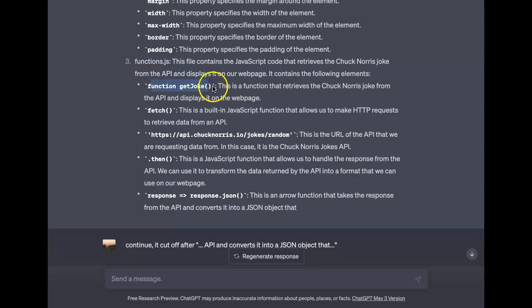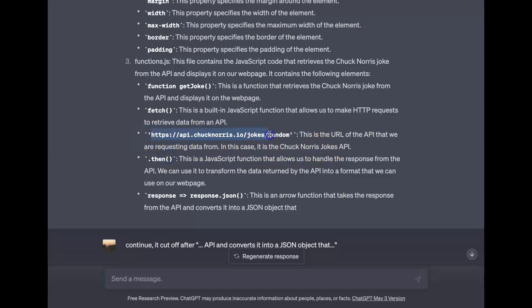This function, getJoke, we created it out of thin air. And inside of it, we're utilizing a built-in function, the fetch function, and it allows us to make this HTTP request and retrieve data from the API. This is the URL of the API that we're requesting data from. In this case, it's the Chuck Norris Jokes API.